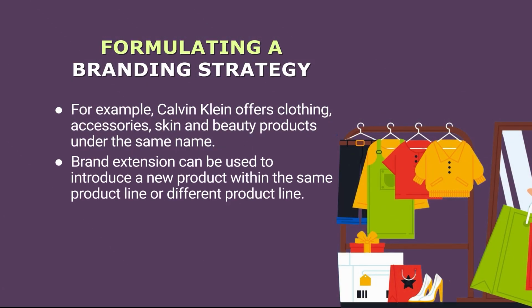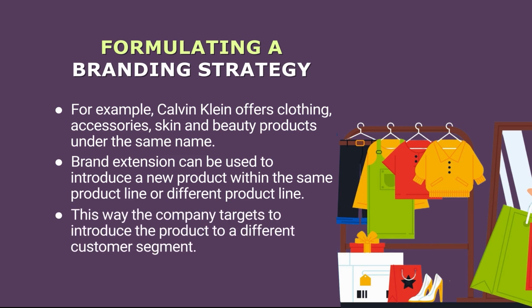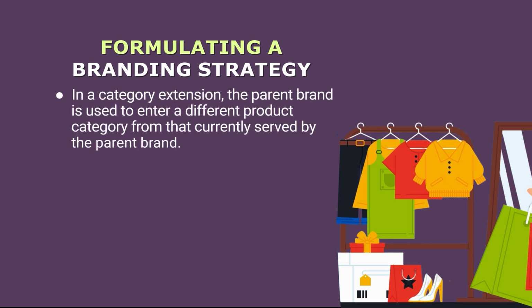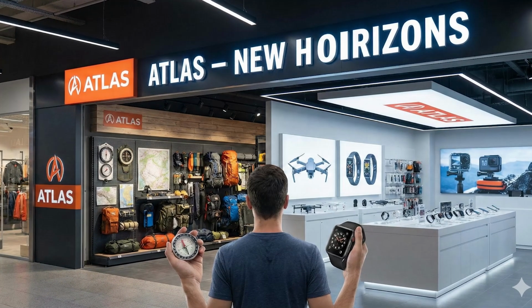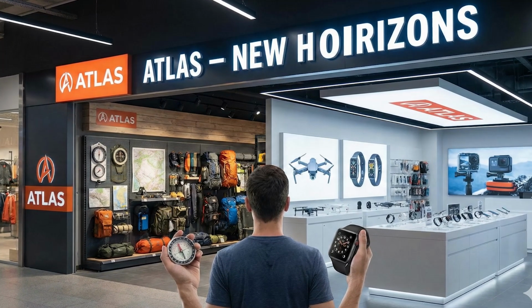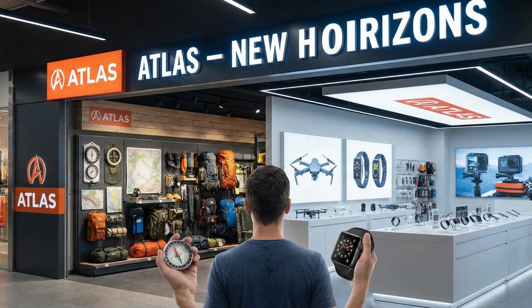Brand extension can be used to introduce a new product within the same product line or a different product line. This way, the company targets to introduce the product to a different customer segment. In a category extension, the parent brand is used to enter a different product category from that currently served by the parent brand.